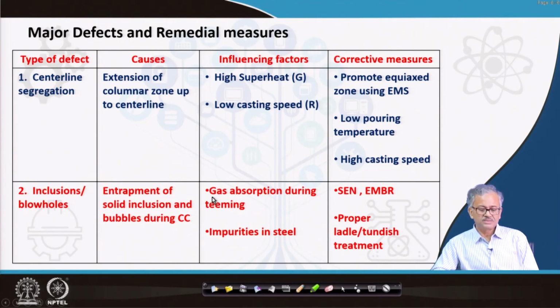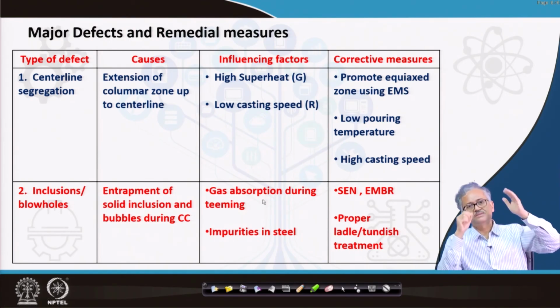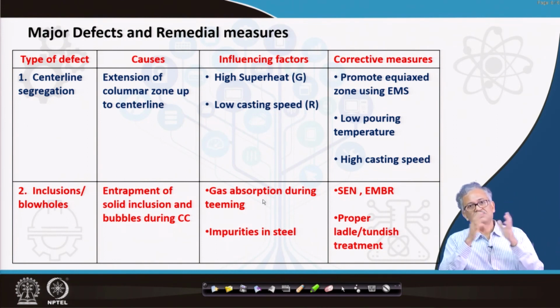And the influencing factor is the gas absorption during teeming, so we have to take care of that. During teeming, from the ladle to the tundish, gas shrouding with argon gas is used.